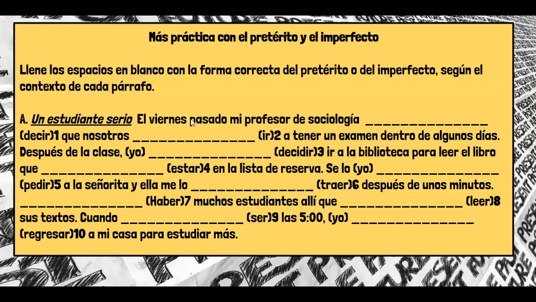So that means it's specific, right? And it occurred once. So that would cause decir to be dijo in the preterite. So we would say, el viernes pasado mi profesor de sociología dijo que nosotros íbamos a tener un examen dentro de algunos días.